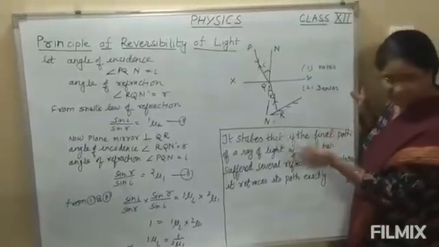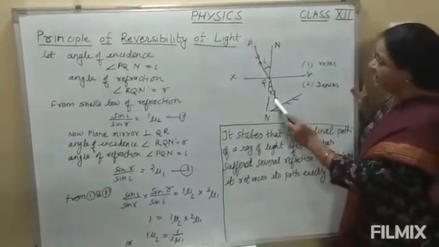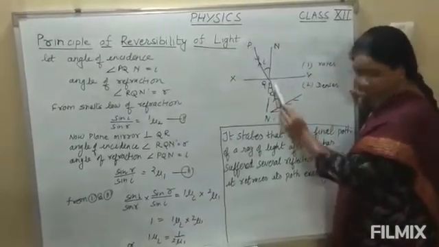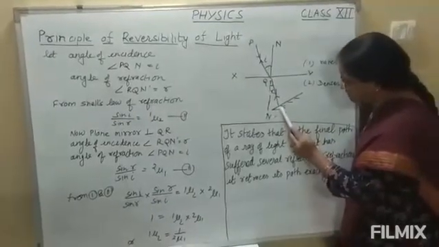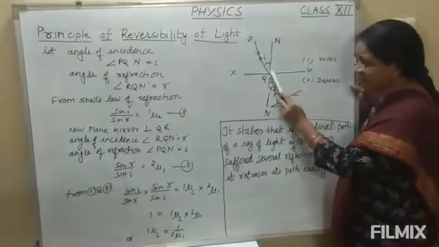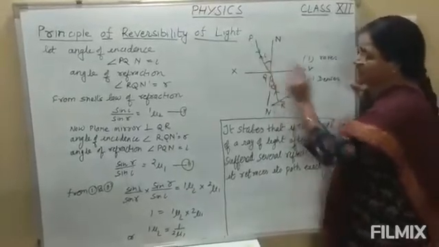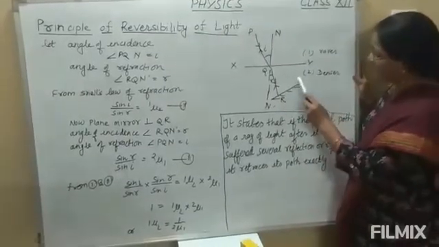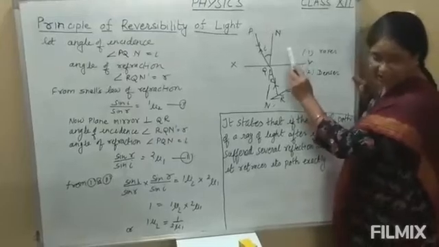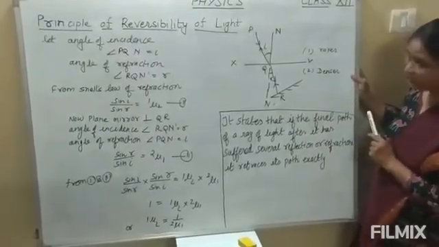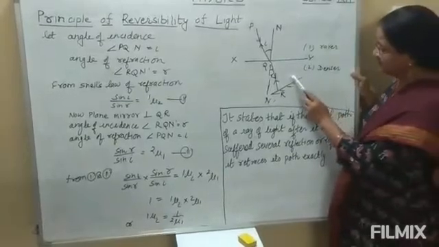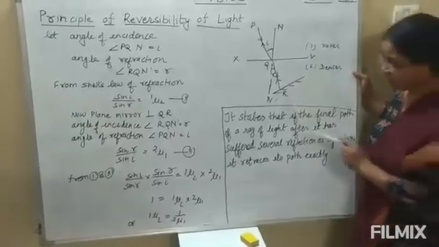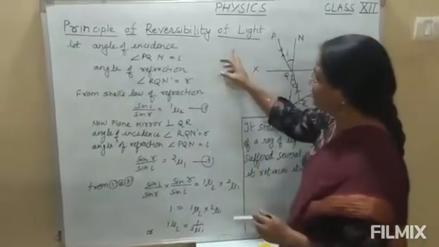So as we know the property of the plane mirror, this refracted ray will again pass through the same path. If now RQ becomes the incident ray, then QP will become the refracted ray. But now the ray of light is passing from the denser medium to the rarer medium, so it will move away from the normal. Yes, when it passes from a denser medium to a rarer medium, it bends away from the normal. So how can we prove this principle of reversibility of light?